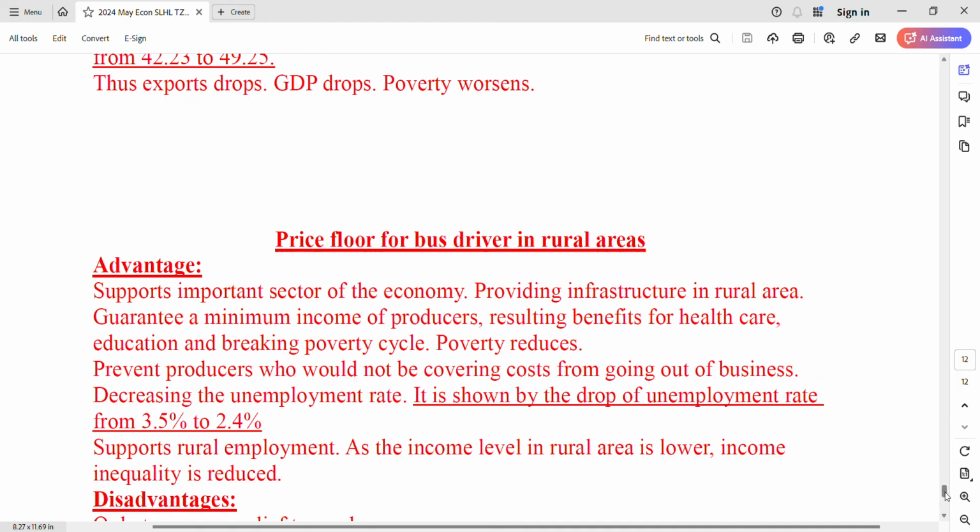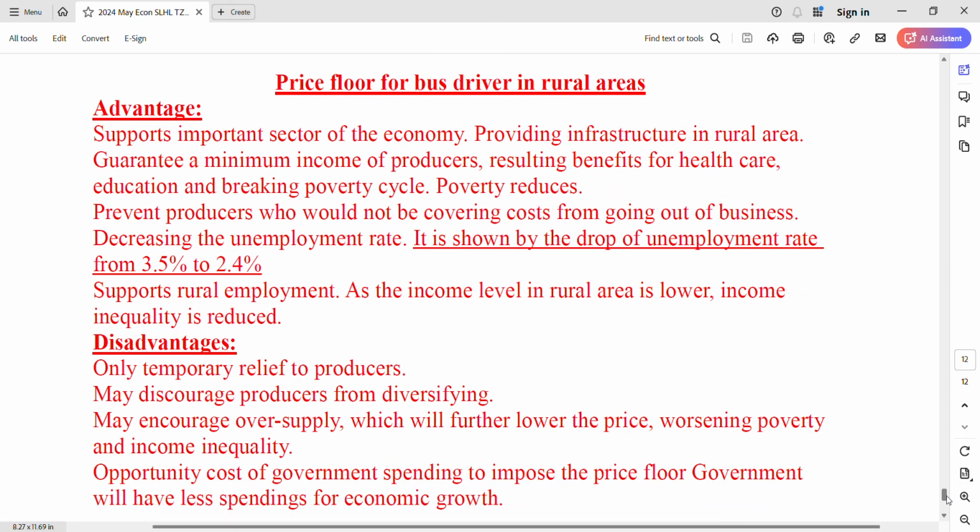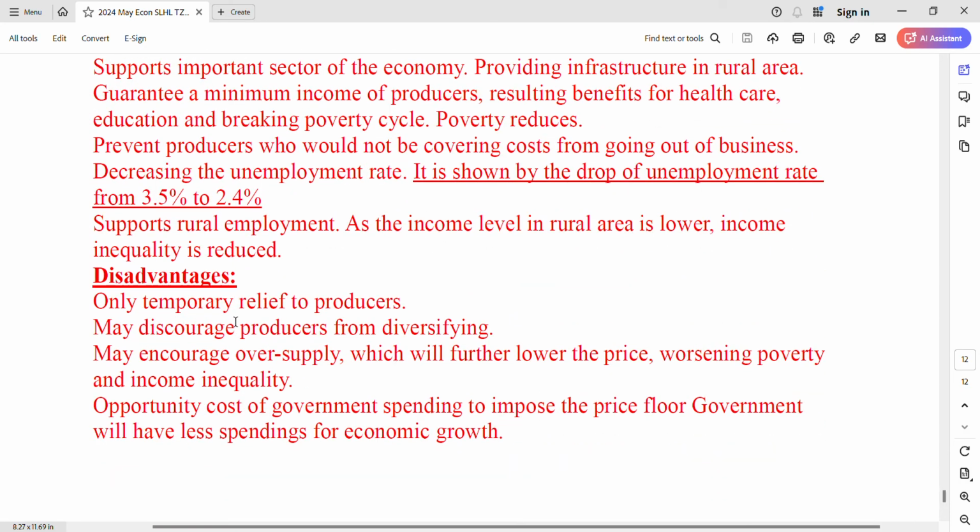And what's the disadvantage? Short-run, artificial, only temporary relief to producers. It may discourage the drivers from diversifying to do other jobs. Maybe they could get a better job, but because you subsidize them, they're still doing that job. They may have higher potential. And then it encourages oversupply, and later on this oversupply will lower the price, worsening poverty and income inequality in the end.